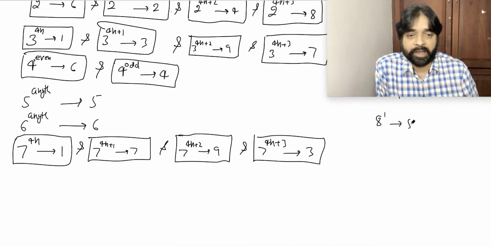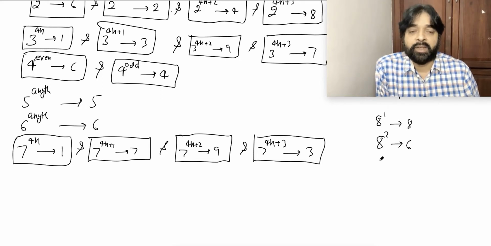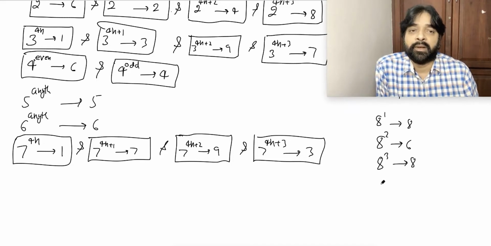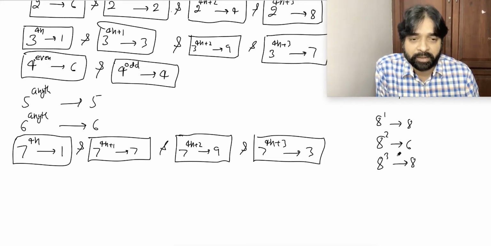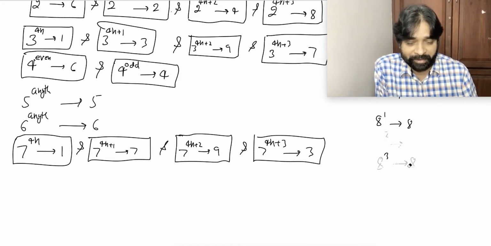8 power 1, 8. 8 power 2, 6. We should be happy because 6 power anything will be 6 only. So 8 power 3 is nothing but 8 into 6, 8. Yes or no? By 8 square into 8, 8 square gives 6. No, something wrong I did. I'm sorry. I was thinking something else, I did something else.